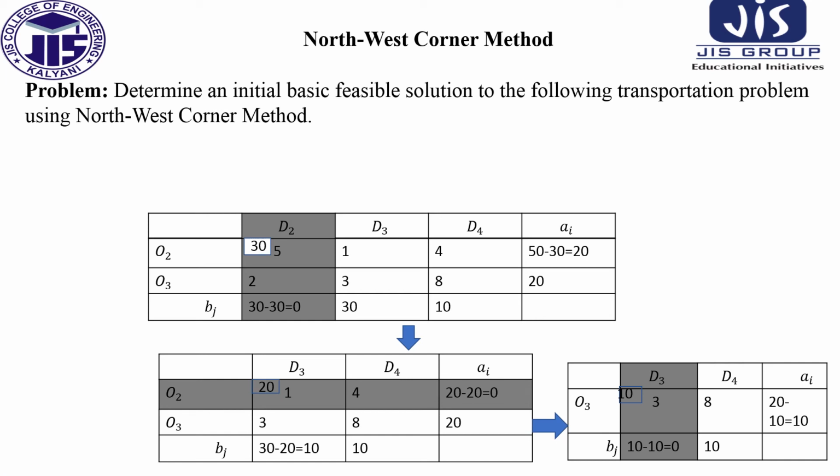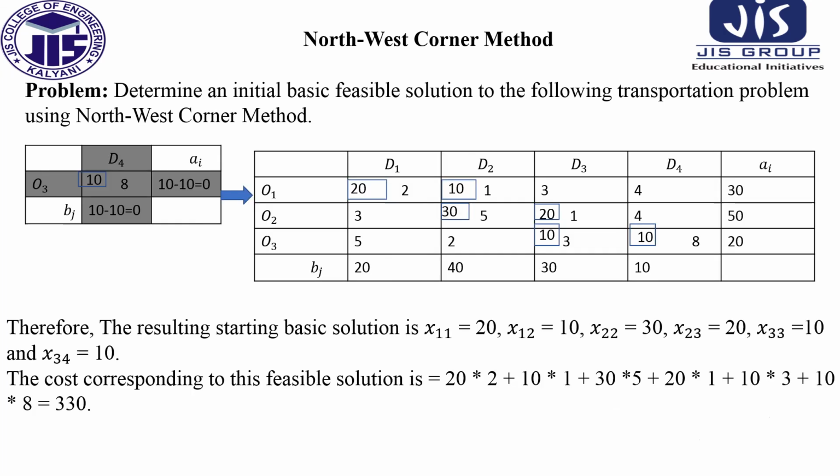As the demand value is 0, this column D2 will be deleted. So in this new table, the supply value is 20 and the demand value is 30. So here between 20 and 30, 20 is minimum, allocate 20 here. In this way we proceed, and we get the allocated cells at last.